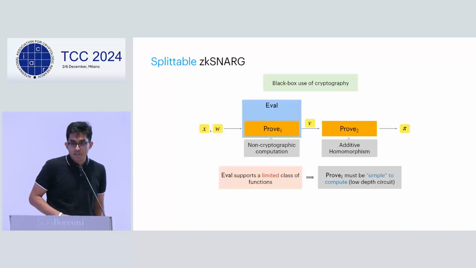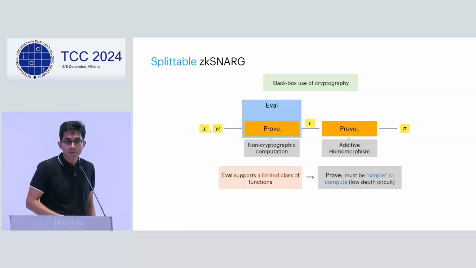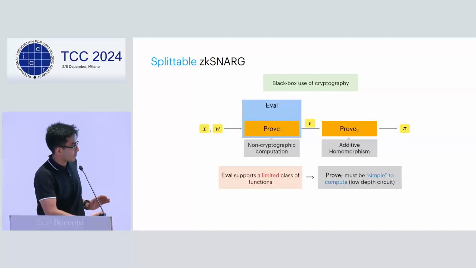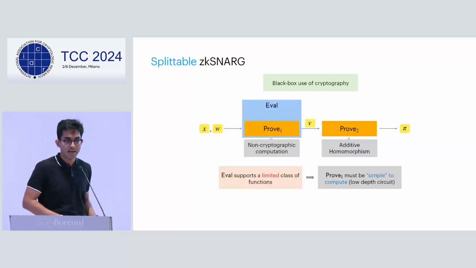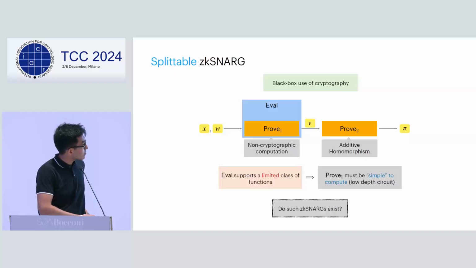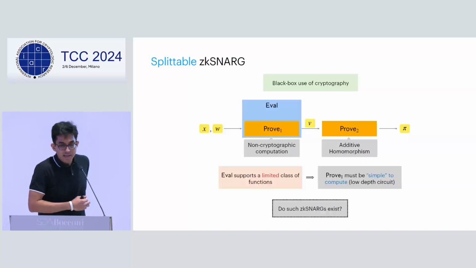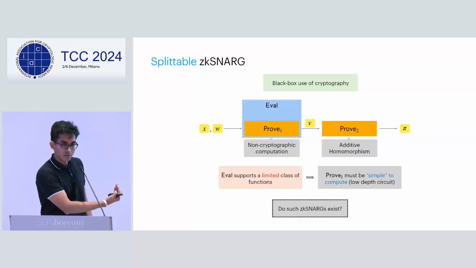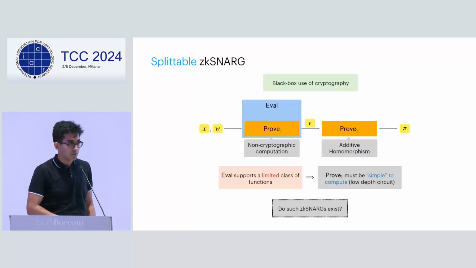But there seem to be some other issues. Most HSS schemes, like we saw before, support a limited class of computation. And this means that the first part of the prover must be, in some sense, simple to compute. In particular, it must be a low-depth circuit, because a lot of the group-based HSS schemes support NC1 circuits. So we've really placed three restrictions on our zk-SNARK prover. We want it to be able to split into two phases. We want the first phase to be a non-cryptographic computation, the second phase to be an additively homomorphic mapping, and the first phase should be simple to compute.